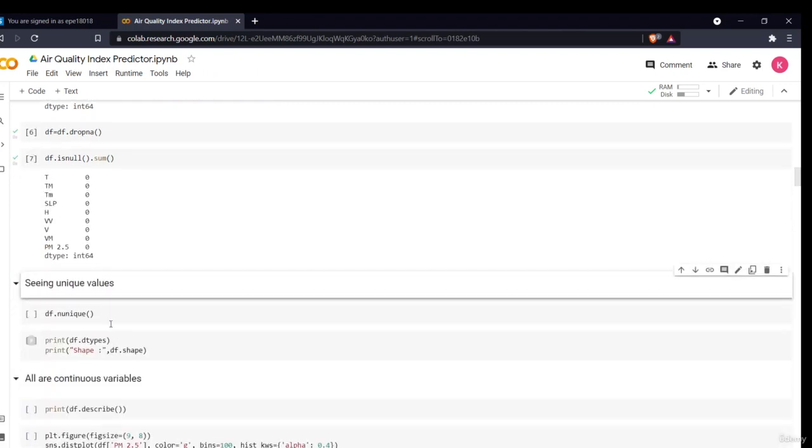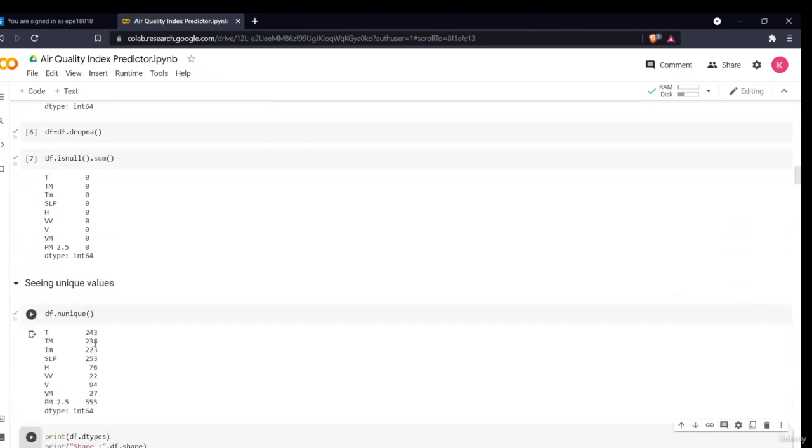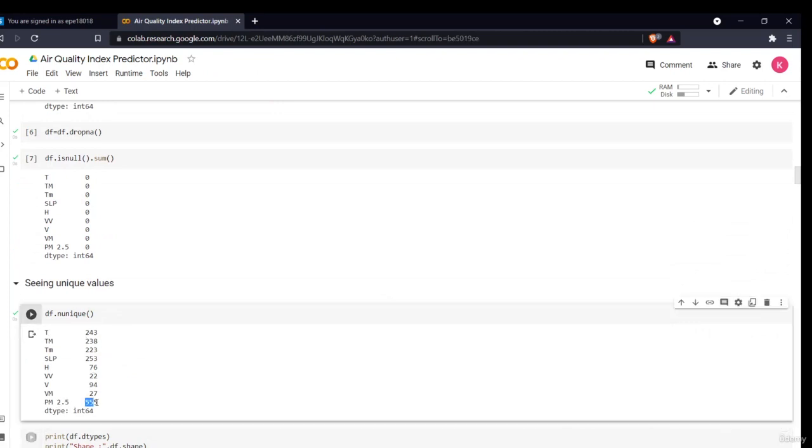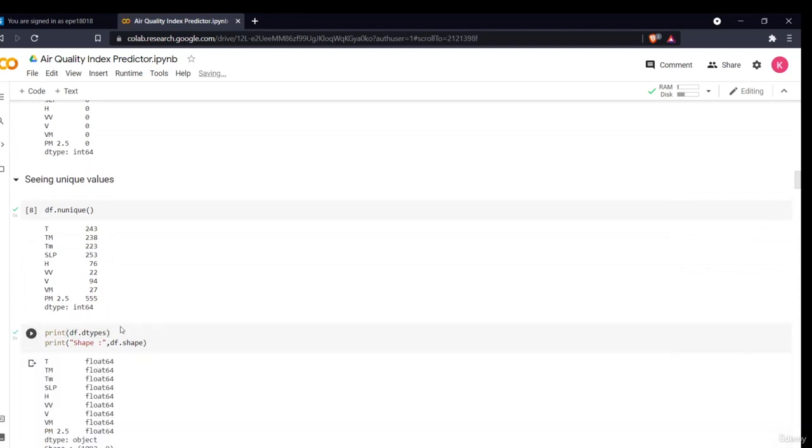Now let's see the unique values. This command nunique will show you which variable has how many unique values. PM 2.5 has 555 unique values, VM has 27 different values, V has 94 different values, T has 243 different values, like this. Now we can see the data types of these values. All are float, as you can see.